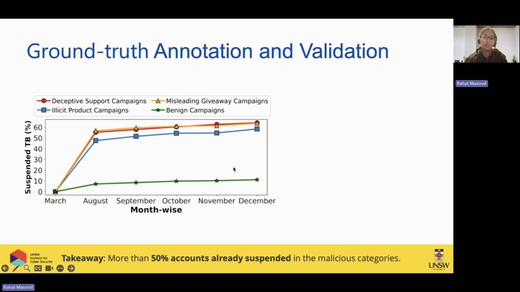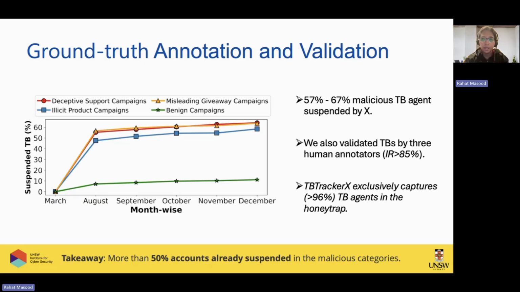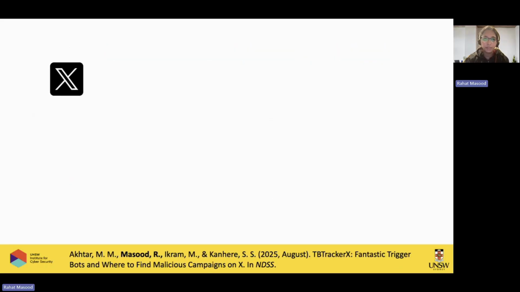So we didn't just do it in March 2024 and forget it. We actually keep on running our Honeytrap module each month and see how these trigger bots are behaving, whether they are still dormant or whether they are still active. And because there is no ground truth for this, we hired 3 human annotators to work with us and find out whether these are really the TB bots, trigger bots, or human accounts. So that actually validates our study as well as serving as a ground truth.